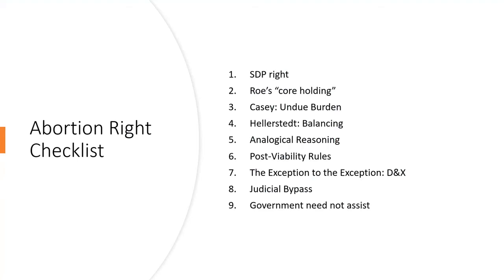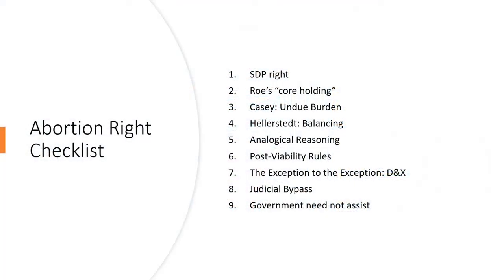As I mentioned earlier, post-viability rules, right? You need to know the post-viability rules, and that includes number 7, the exception to the exception, for dilation and extraction. So basically, a state can regulate up to and including a ban on abortion procedures post-viability, but it must have an exception for the health of the mother, not just the life.